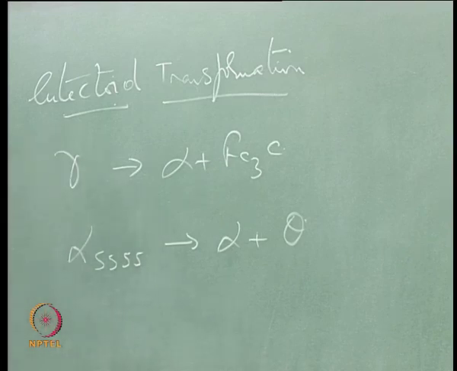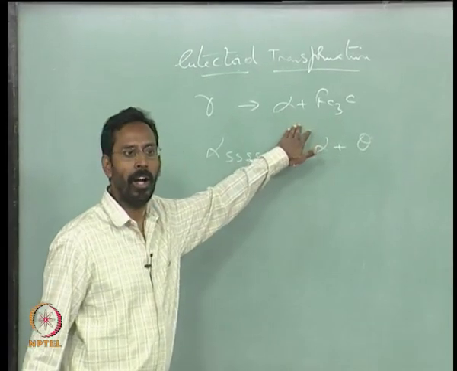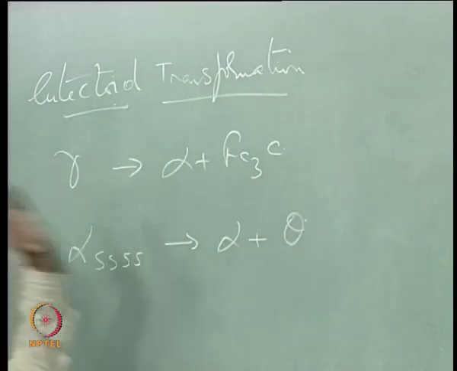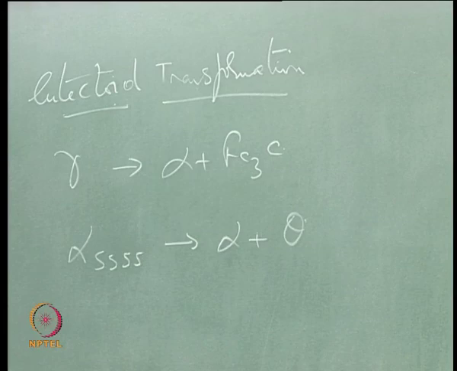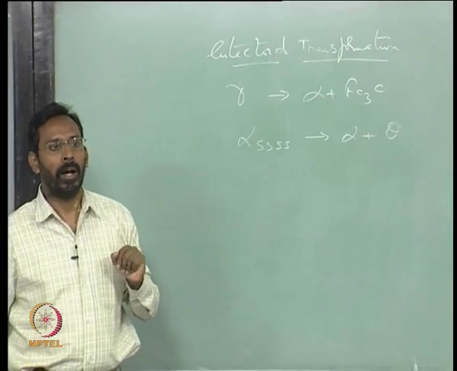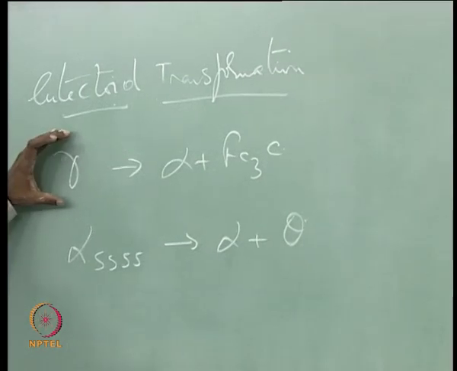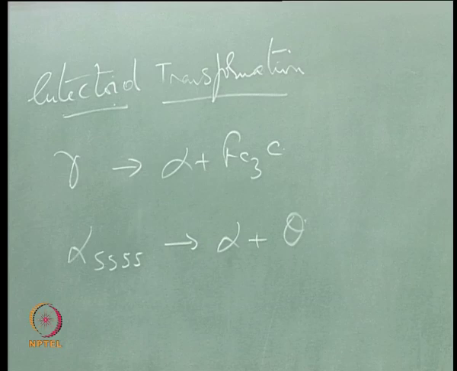whereas in a eutectoid transformation you would see in principle there is no parent phase left out, excepting in cases where you are talking about a hypoeutectoid or a hypereutectoid where there is a proeutectoid phase. In this particular case it could be a proeutectoid alpha or a proeutectoid cementite depending on whether we are talking of hypoeutectoid or hypereutectoid. So, as a result you may have the proeutectoid phase, but not really the parent phase. If you take the parent phase as gamma, gamma does not remain after the transformation, excepting again if the